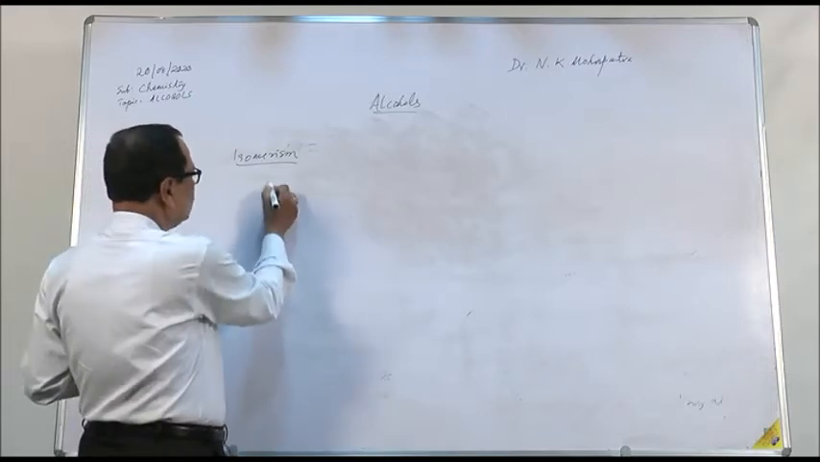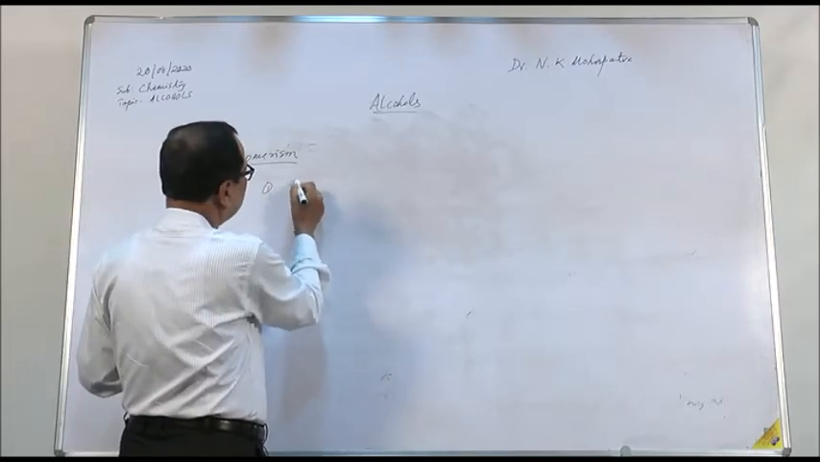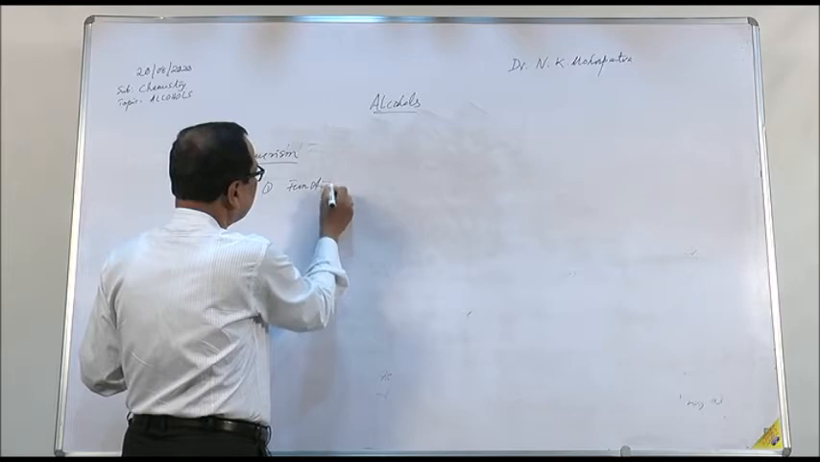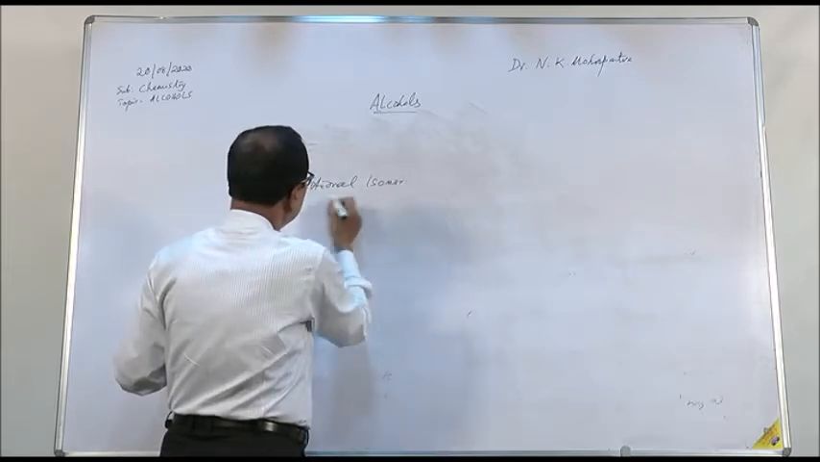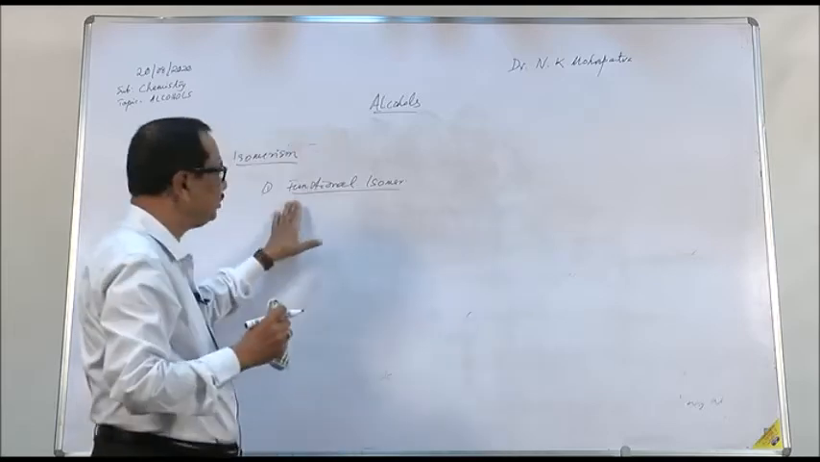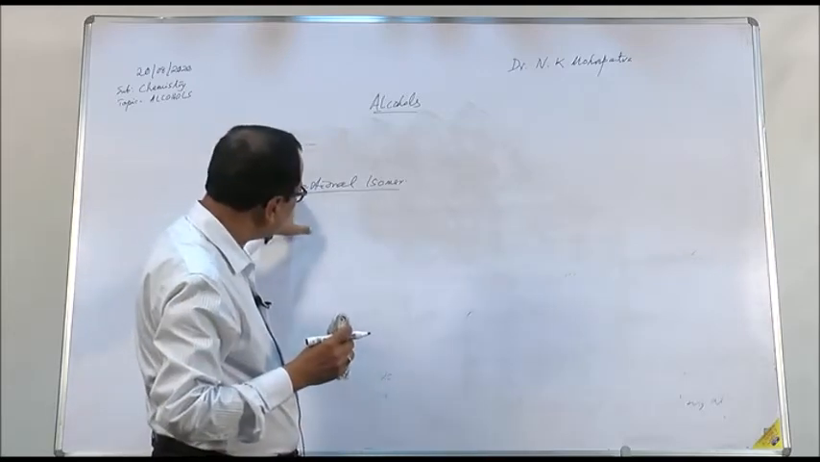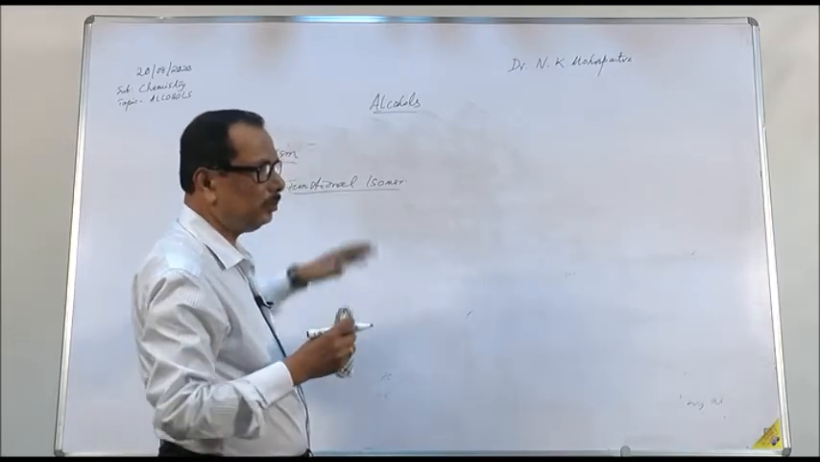First one is the functional isomer. Functional isomers are compounds having the same molecular formula but different functional groups. They are called functional isomers.